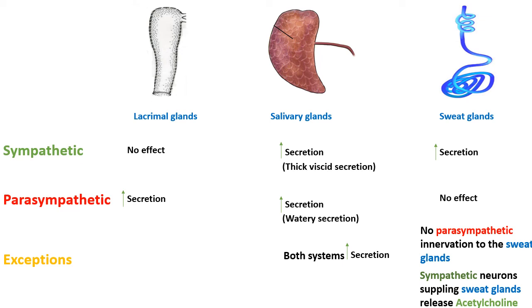So for the exocrine glands: lacrimal glands, salivary glands, sweat glands. For lacrimal glands, parasympathetic increases secretion and sympathetic has no effect. For salivary glands, both systems increase the secretion, but they differ in the type of secretion. It is thick, viscid secretion for sympathetic, and for parasympathetic, it's watery secretion.